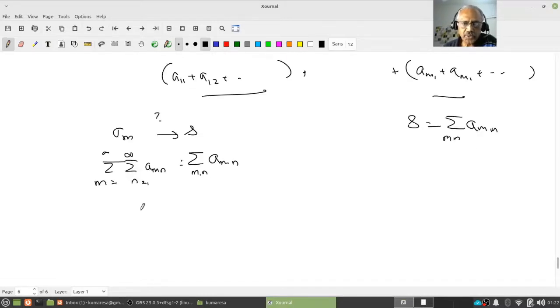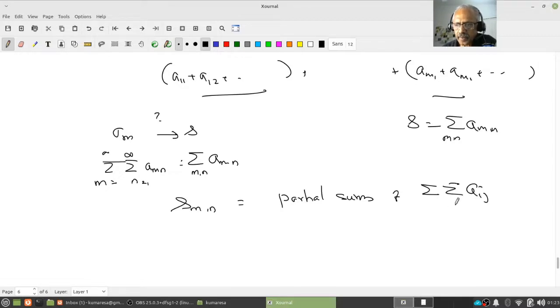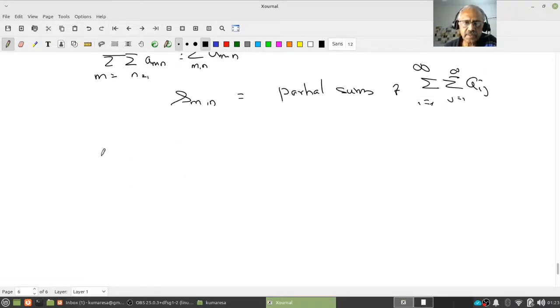So how do I do that? Let SMN be the partial sums. Therefore, what I know is SMN converges to S. Now what do I want to claim?